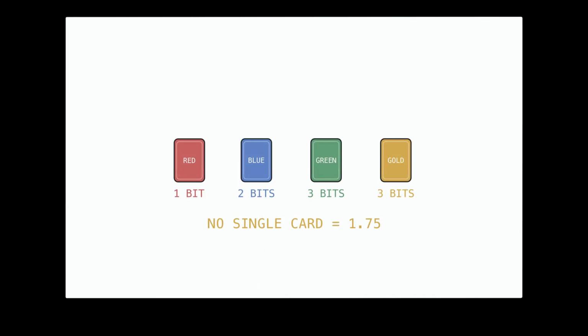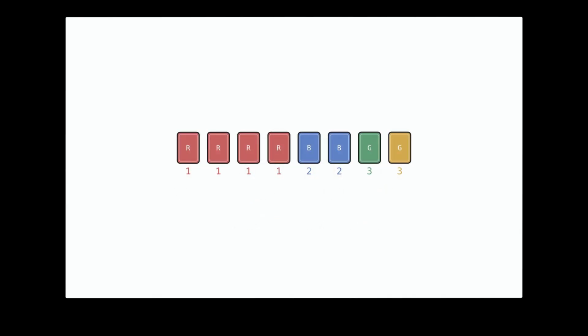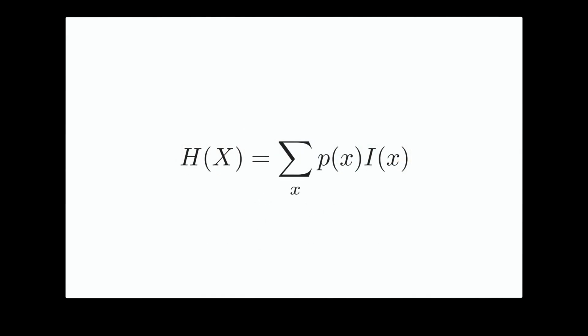No single card carries 1.75 bits. A draw still gives us 1, 2, or 3. Put the card back, shuffle, and draw again. Over many draws, the average approaches 1.75. We can check the same result across the 8 cards. Their information values total 14 bits. 14 divided by 8 is 1.75. Now remove the colours.